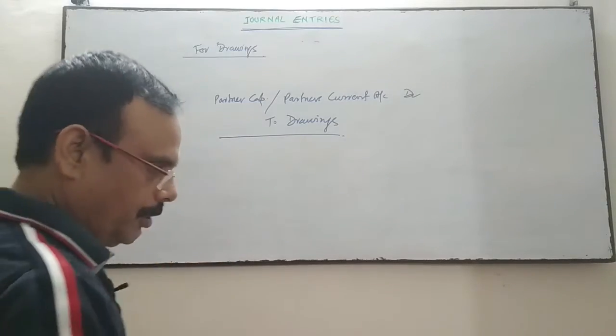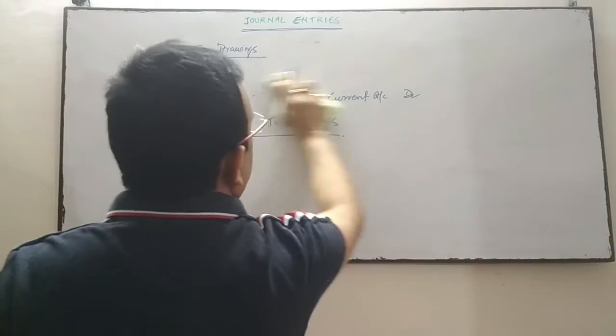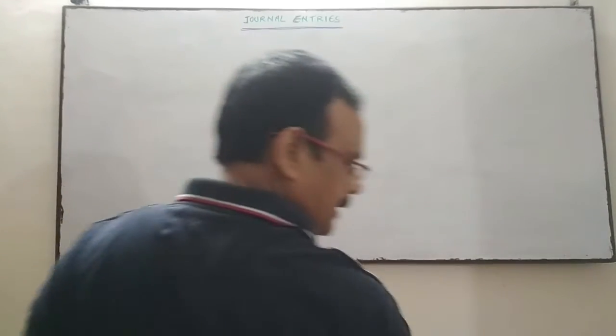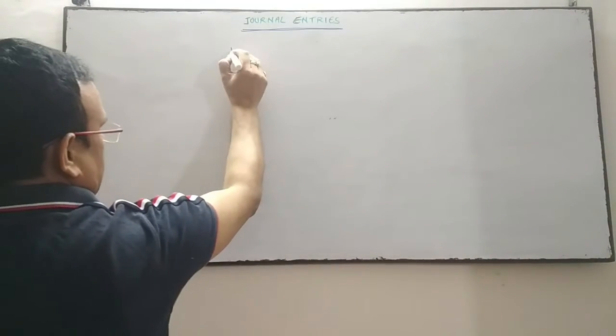In case of loss, there is no net profit, there is a net loss.